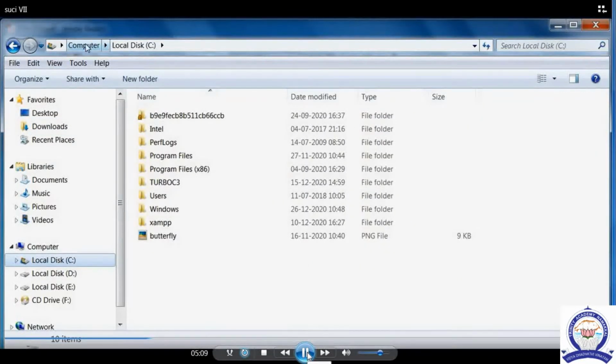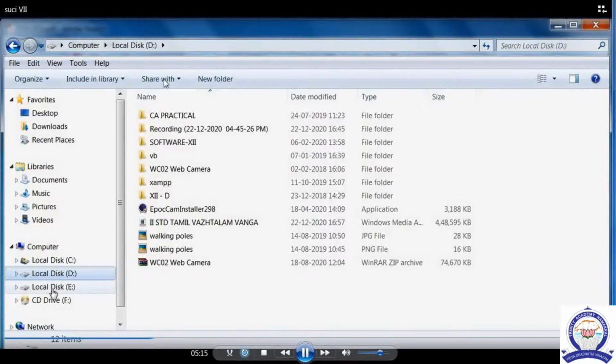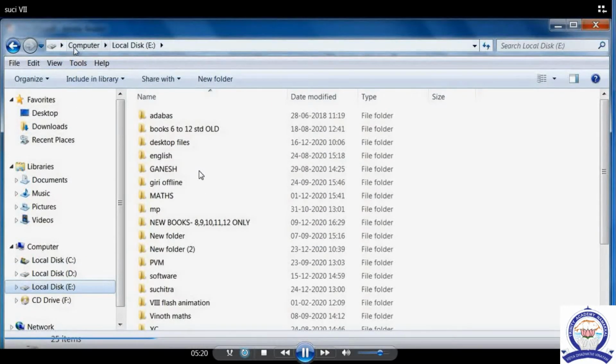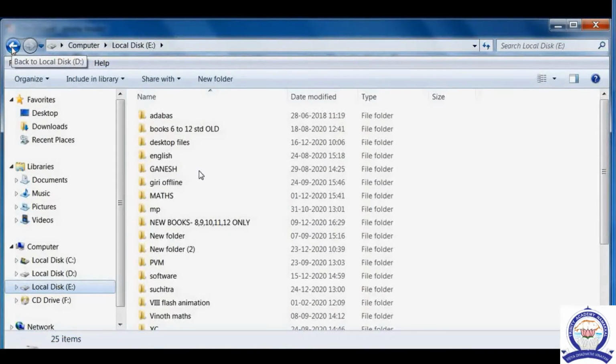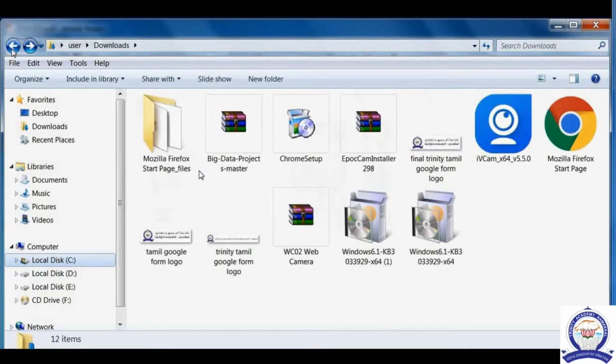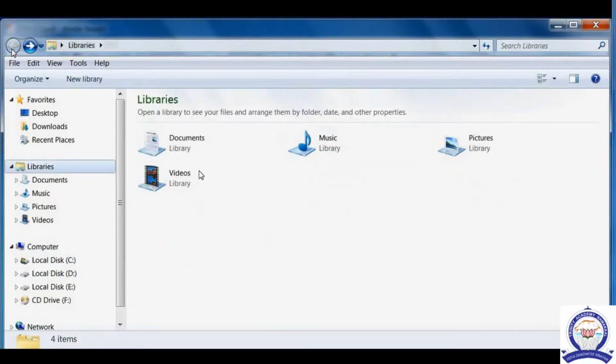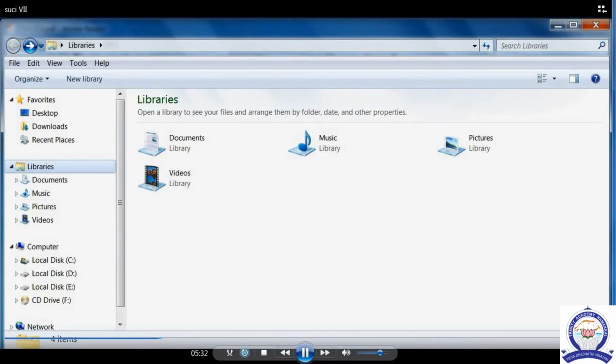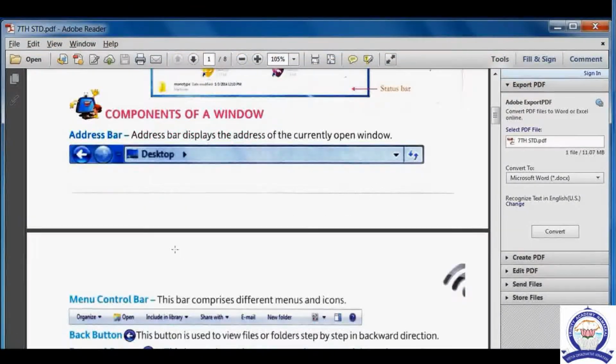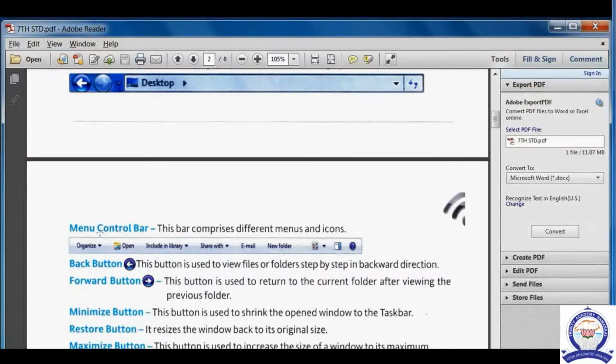Now if we click the C colon, it will be displayed on the address bar. All the C colon files, all the D colon files we can see on the screen. Regarding E colon also, if we click the E colon, we can see the same name on the address bar. If you want to go to the previous position, we can go with the help of the back button.